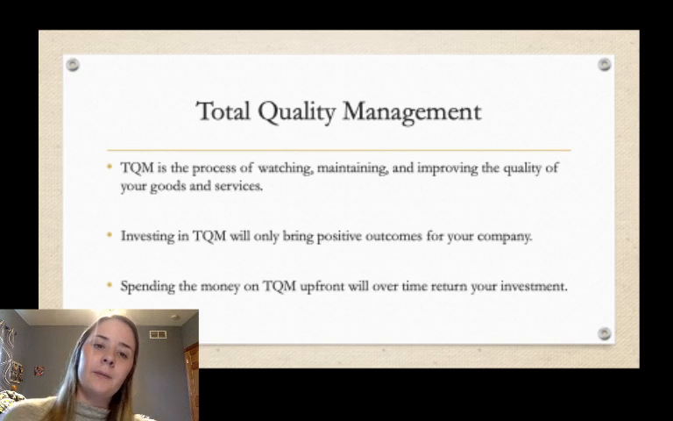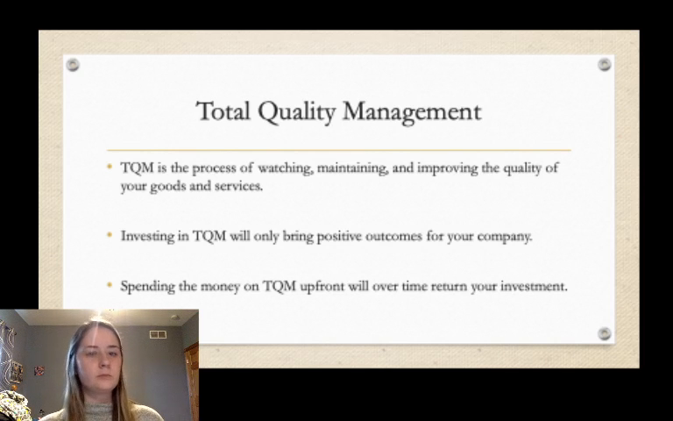Total quality management, known as TQM, is the process of watching, maintaining, and improving the quality of your goods and services. Investing in TQM will bring only positive outcomes for your company. When the total quality management department opens up, it will be later on in the round. If your company is cash rich, you're going to want to max out at 750, which will equal out to thousands, but 750 in each. I think there's like 11. You'll want to put 750 in each of those so that you can max that out in the very beginning so that you'll really start to see the return on your investments for total quality management.